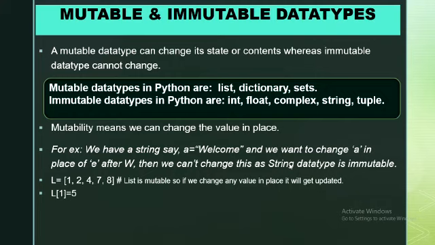L of 1 equal to 5, and if we print L after this step, we will get 1, 5, 4, 7, 8. That means the value at index 1 is updated from 2 to 5, and that's how we can say that a list is mutable. That is, we can change the value in place.